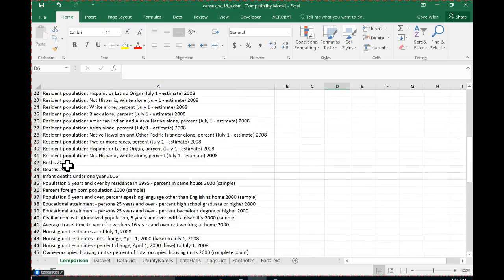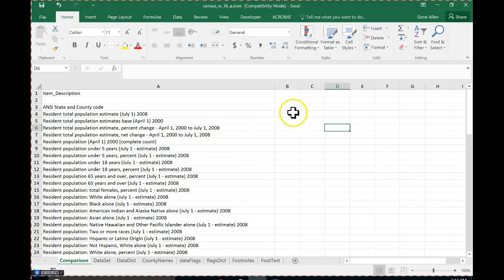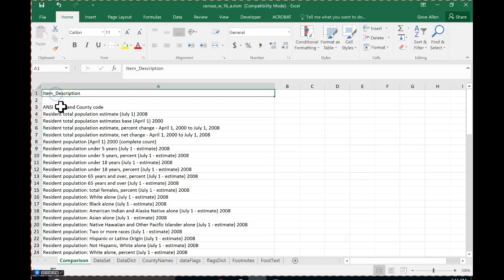So this is going to be the foundation. We've got the labels for what all these data are, and then I want to bring in the data for each one of these different counties right here. I don't really need this to say item description up here in cell A, so I'm going to delete that. So now I've got the values for all of the data values that we're going to show here. I've got the labels showing here.